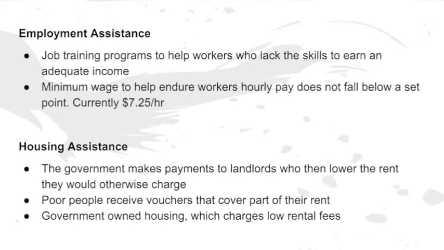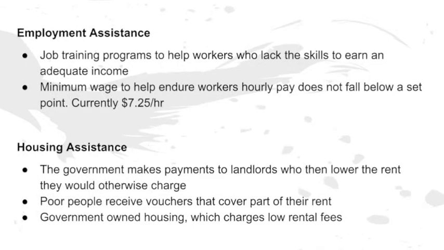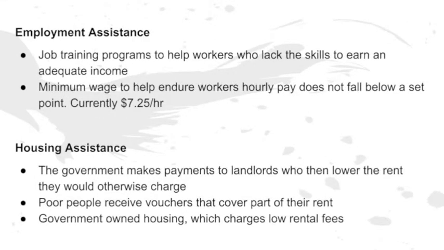The government provides housing assistance by making payments to landlords who then lower the rent they would charge otherwise. The government also hands out vouchers to the poor to help cover part of their rent. Another form of housing assistance is government-owned housing, which charges low rental fees.